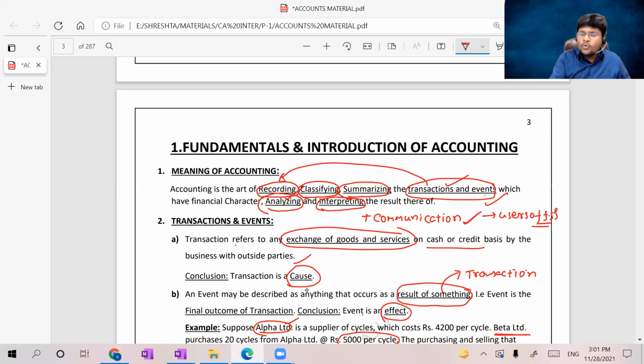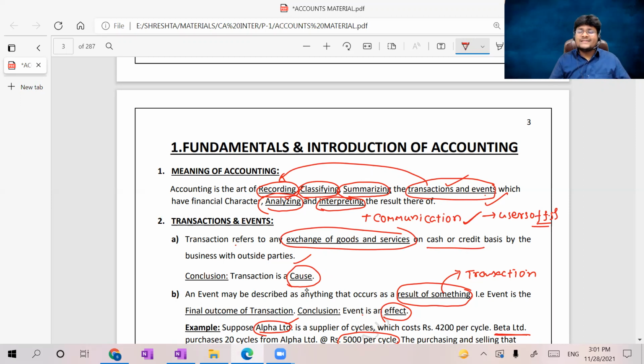Earlier I told you, who are the users? The proprietor is a user. If it is a company, the shareholder is the owner. Give it to the shareholder. The loan provider, give it to the banker. Give it to the regulator, the Ministry of Corporate Affairs, MCA, through which all companies are established. The income tax department might also ask for the financials. You can give it to the income tax department.